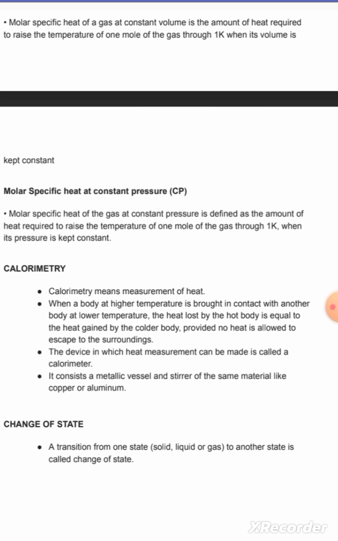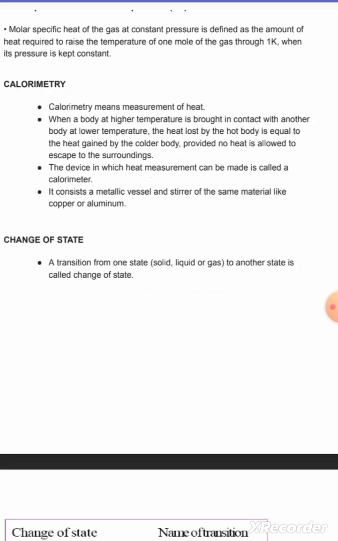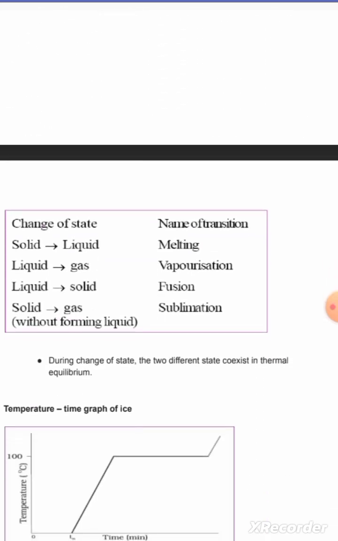Change of state. A transition from one state to another state is called change of state. Change of state and nature of transition. Whenever a substance changes from solid to liquid, it's called melting. Liquid to gas is known as vaporization. Liquid to solid is fusion. Solid to gas is sublimation, without forming liquid, direct. It's like camphor. During change of state, two different states coexist in thermal equilibrium.